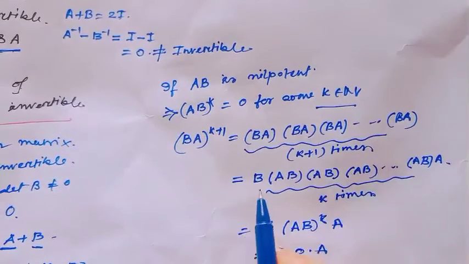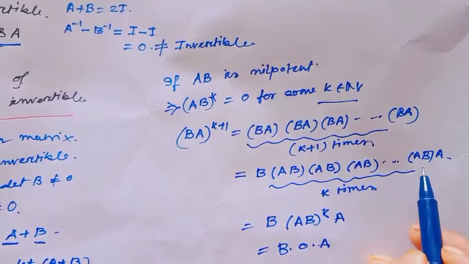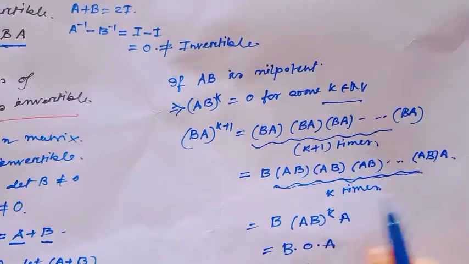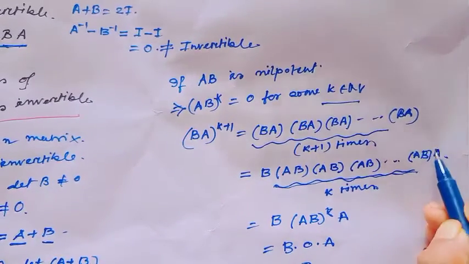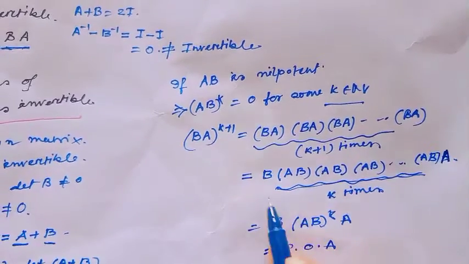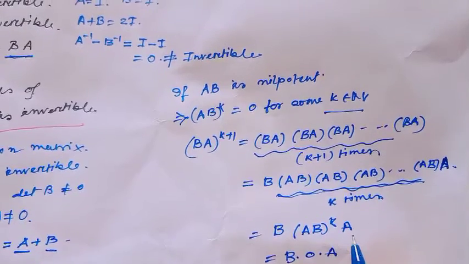And this means B times AB, AB, AB, continued. I have written AB here k times, then there is only one A. Therefore this implies B times AB to the power k times A.